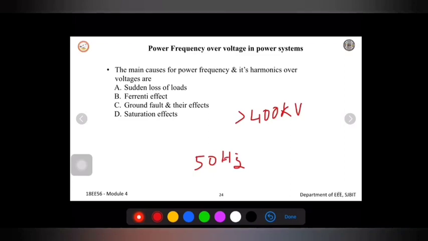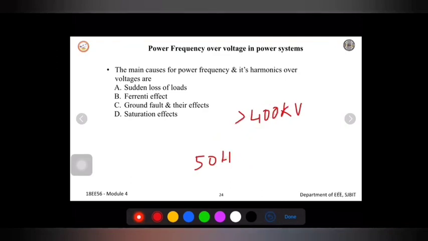This kind of power frequency or harmonic will cause abnormal operation. We have the Ferranti effect, which may have a ferromagnetic resonance, right? And in large power transformers, we find this saturation effect also. And we have over voltages due to capacitors, shunt reactors and transformers connected in the power system. Because of these things, many effects will be present in the system. We'll see them one by one in detail.